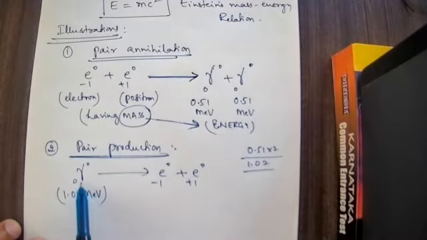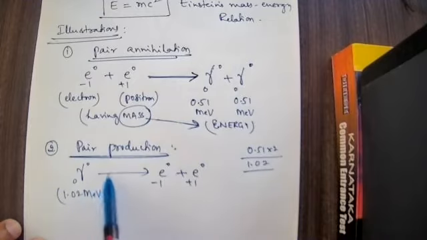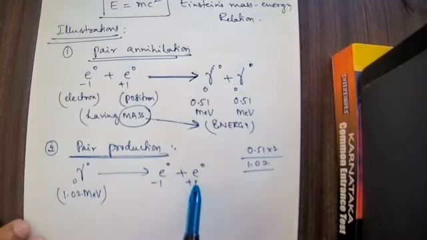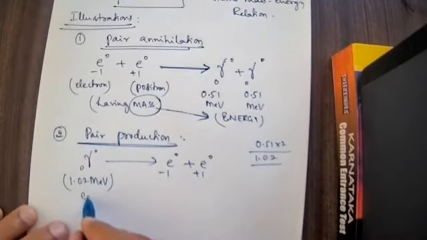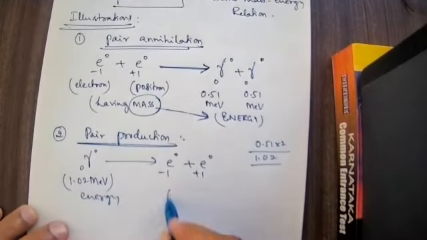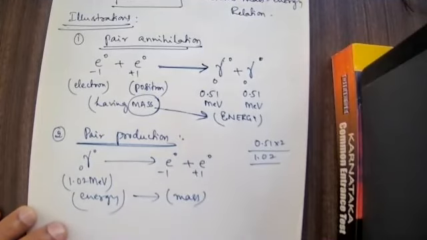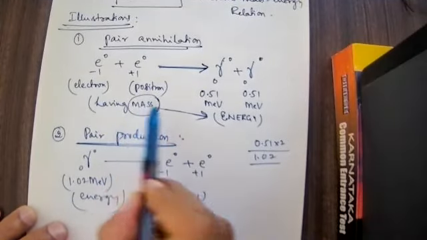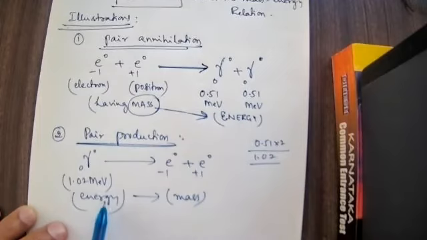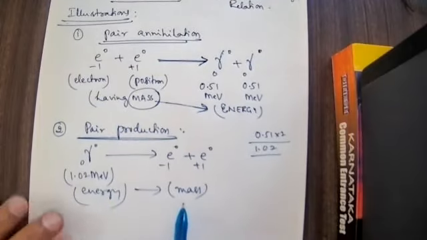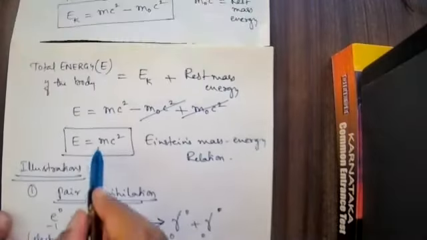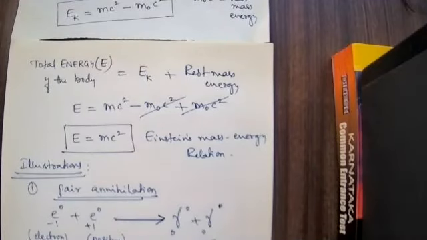A gamma ray photon interacts with the atmosphere. If it has an energy of 1.02 MeV, then it produces an electron and a positron. This has energy, whereas these two have mass. So here energy converts into mass, but in pair annihilation, mass converts into energy. In both cases, the relation is E is equal to mc square.